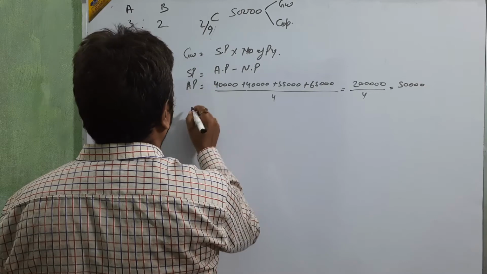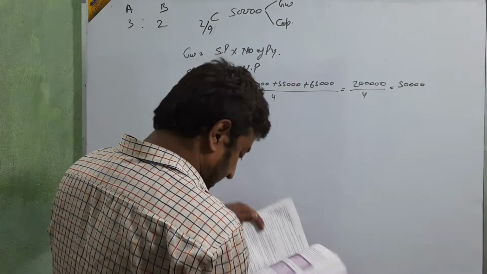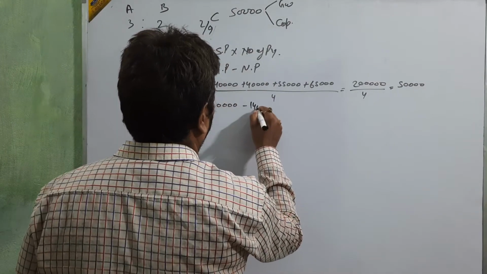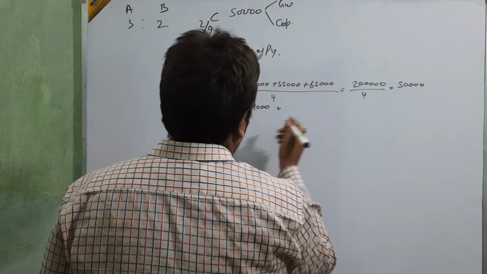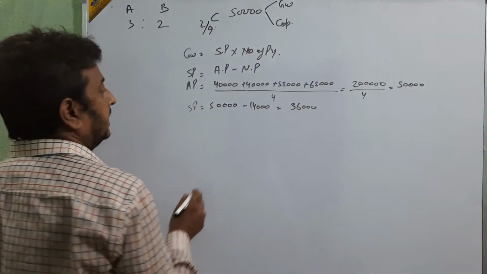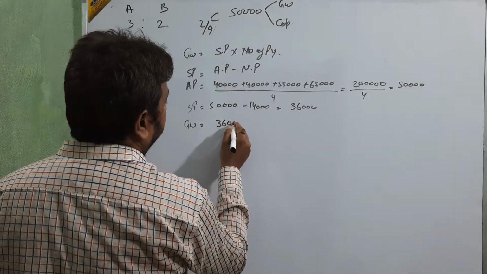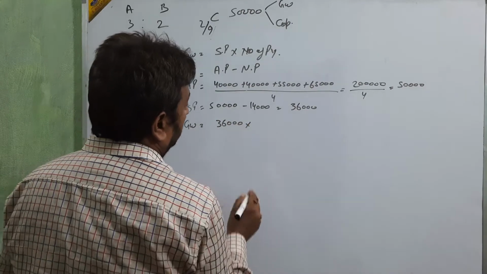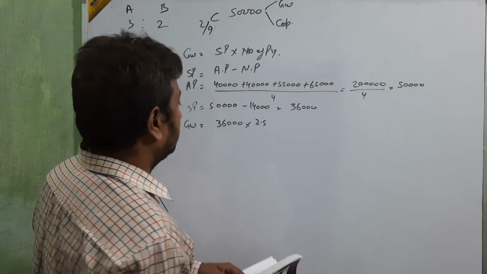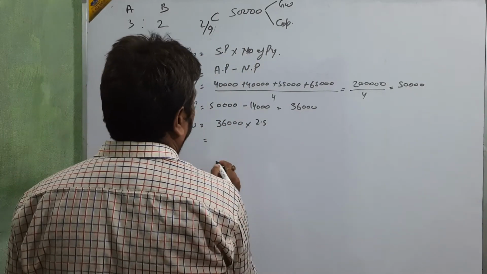Then this is the average profit, so SP is equal to 50,000 minus 14,000. Okay, then 36,000 is the SP, and goodwill is equal to 36,000 into 2.5. It means 36 into 2.5.